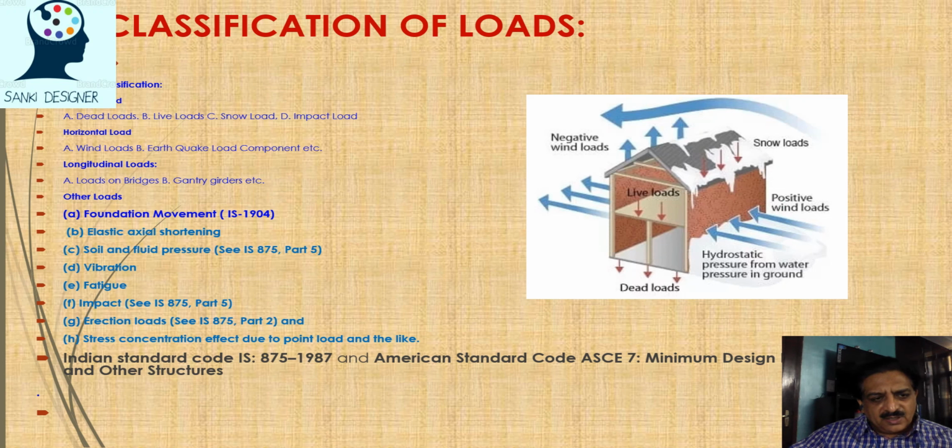Longitudinal loads on bridges, gantry. These are longitudinal loads which come. And here you can see foundation movement. As per IS 1904, we also consider soils, fluid and liquid pressures, vibrations, fatigue, impacts, erection loads. See, all of a sudden during erection the loads come, failure may be there, stress concentrations due to some point load appear. So IS 875 1987 and American standards give the minimum loads for various structures for which we have to design. Dead loads, live loads, these are given in the codes. The rest we have to look into when we design the structure, when we envisage any structure.